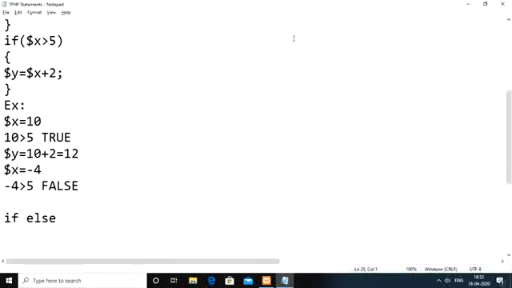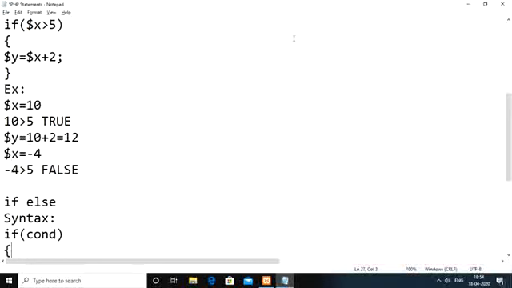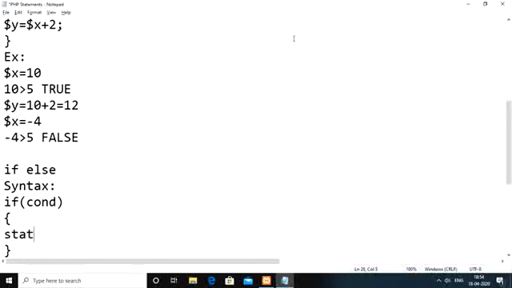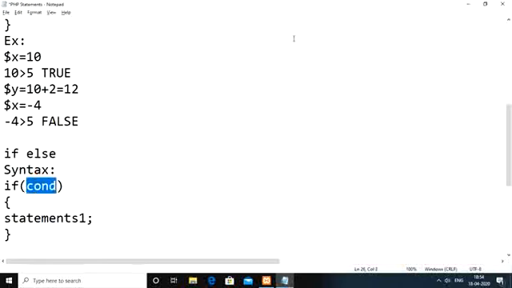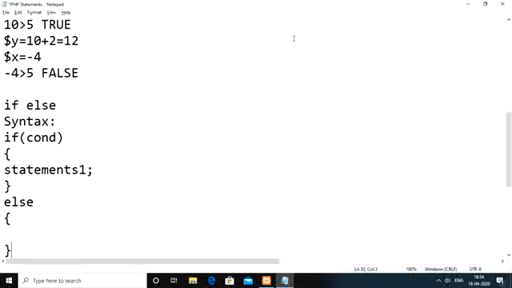In the case of the if else statement, the syntax we follow is something like this. if, and we are checking a condition. If the condition becomes true, then the set of statements we need to execute, we place in the block that follows the if keyword. If the condition becomes false, whenever the condition is unsatisfied, the statements we need to execute in that case we place within a block that follows the else keyword. So here we write something like statements 2.